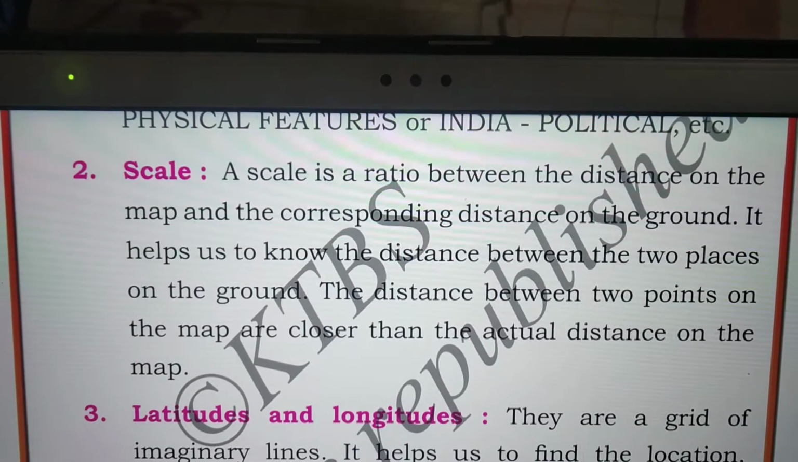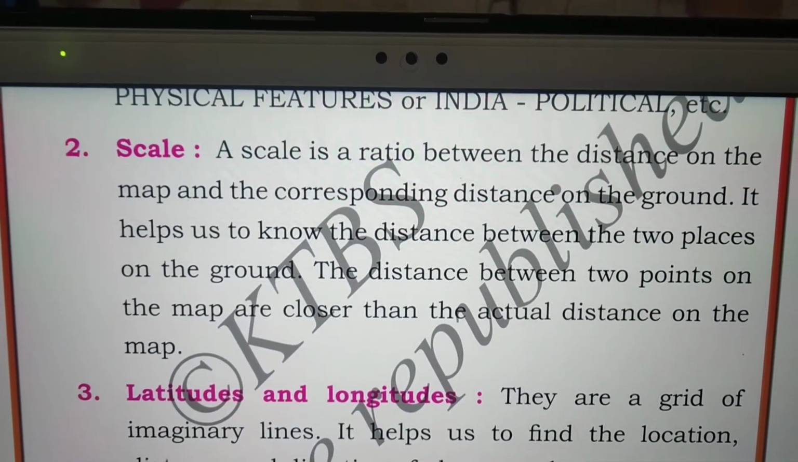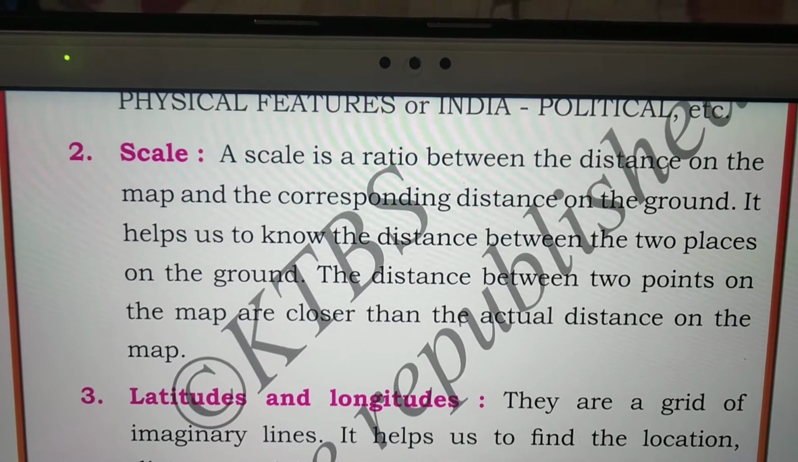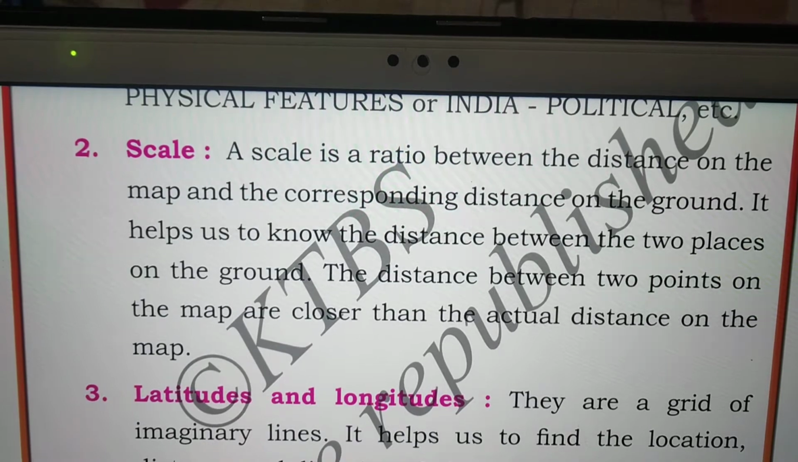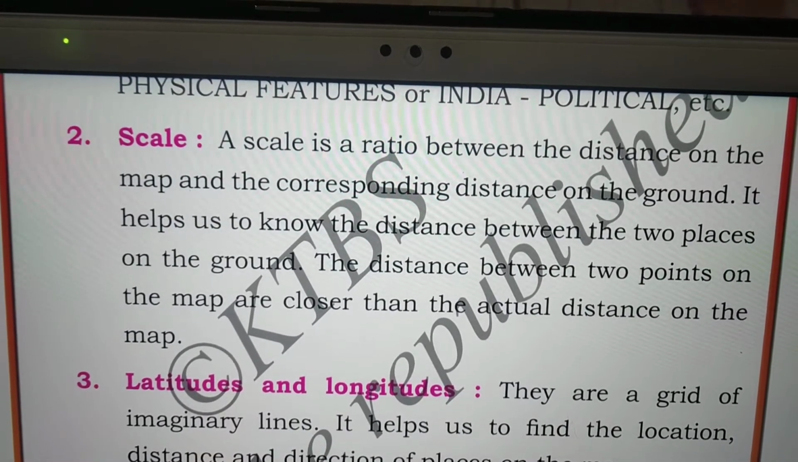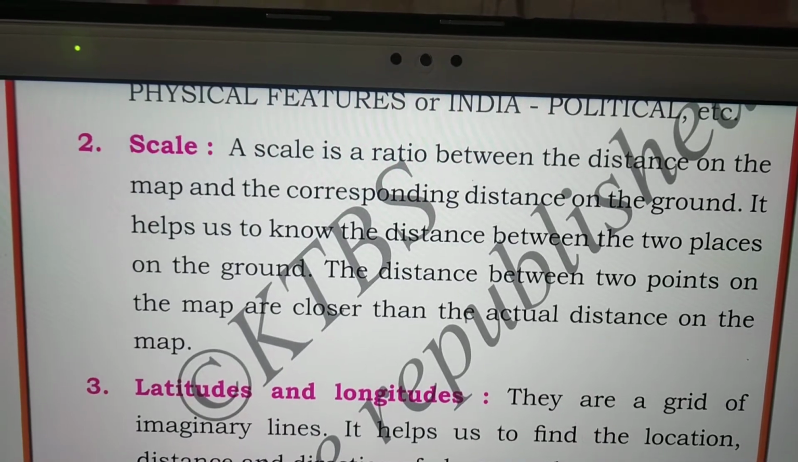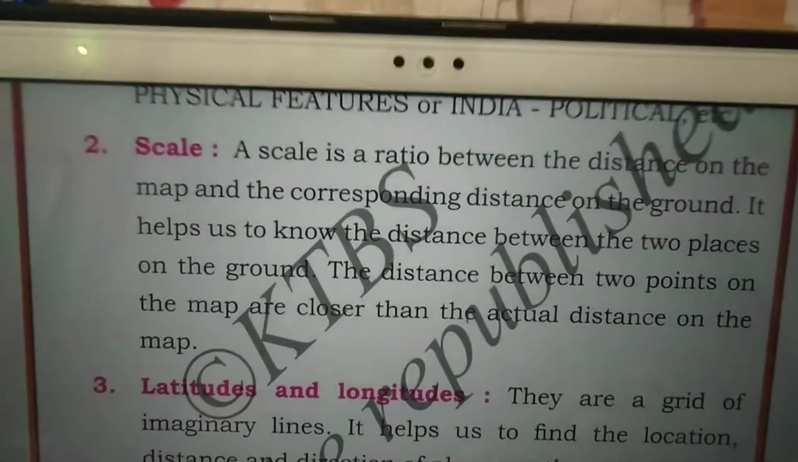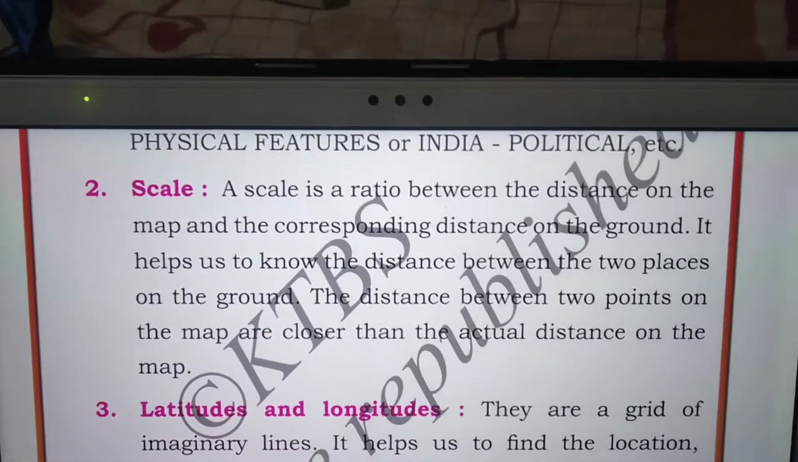The next component is scale. A scale is a ratio between the distance on the map and the corresponding distance on the ground. It helps us to know the distance between two places on the ground. The distance between 2 points on the map is smaller than the actual distance on the ground. Understood?